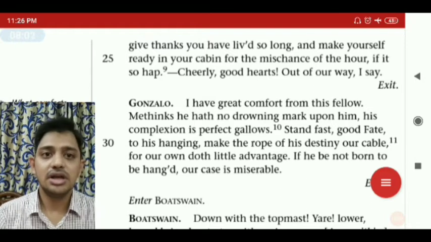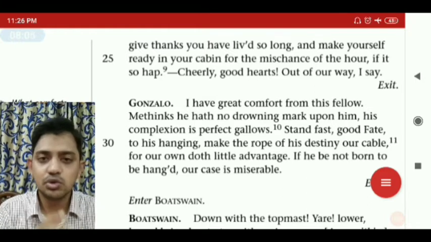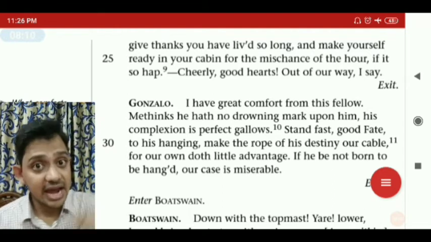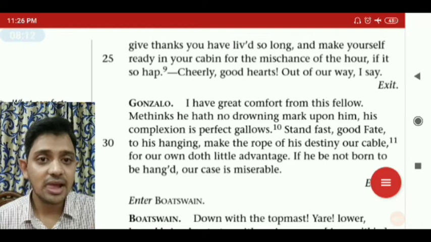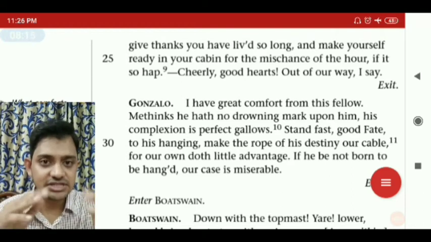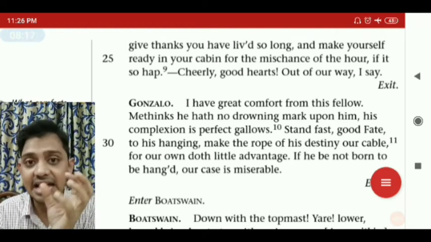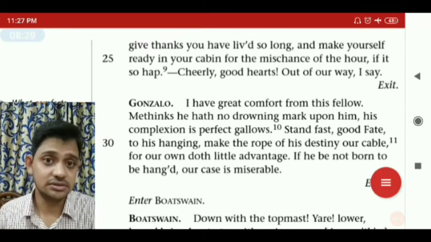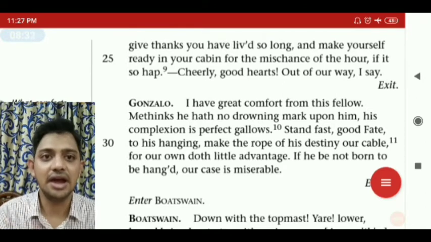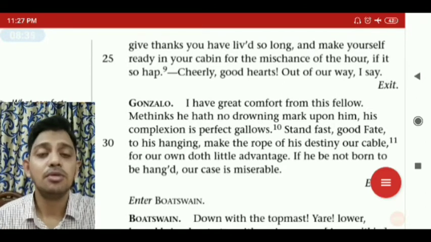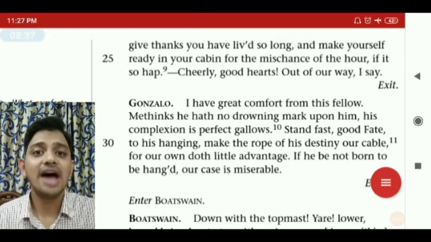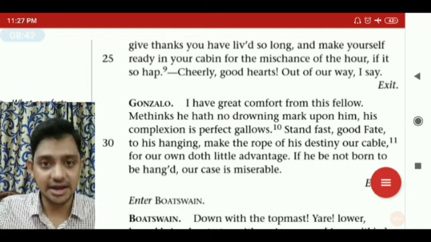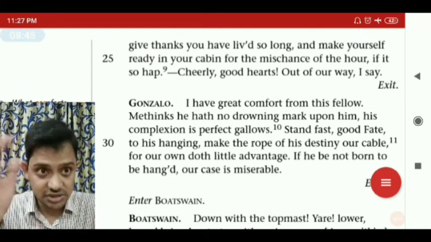Gonzalo. Now here, two things are here, sir. One, it seems like Gonzalo is very much angry. And then even what he has spoken here, it tries to mitigate, it tries to soften the anger among the people in nobility. Antonio and Sebastian are especially very much angry at this Bosun. So the way Gonzalo has spoken, it seems that he is trying to mitigate their anger and even the tension which occurred here.